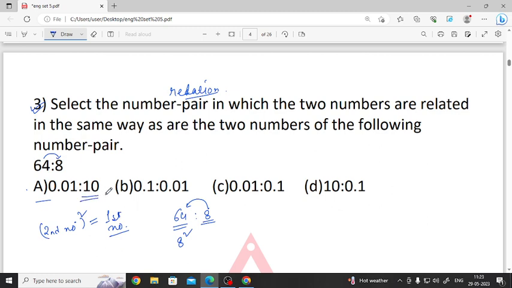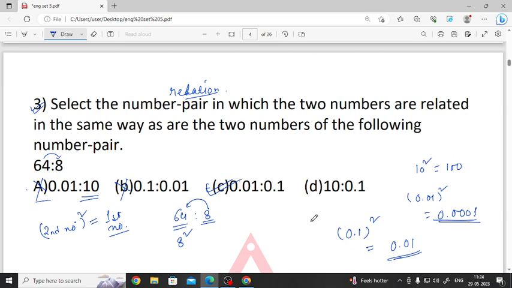So we can see 10. If we go with 10 square, it gives us 100. So option A is incorrect. Then the second option, 0.01 squared gives us 0.0001. So it is 0.1. The second option is also incorrect. Option C, 0.1 whole square gives us 0.01. See, option C is correct. And option D is incorrect because 0.01 gives us 0.01. So option C is correct.